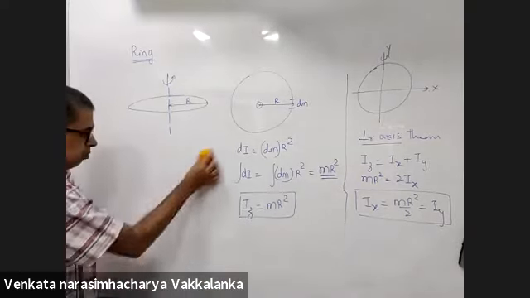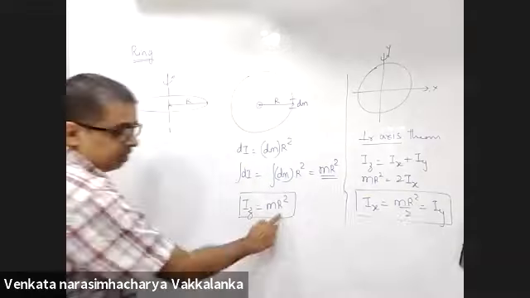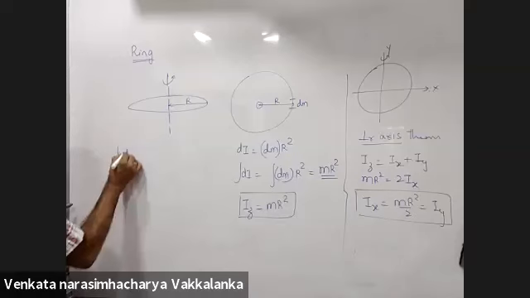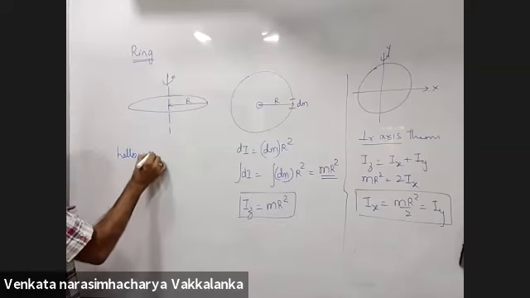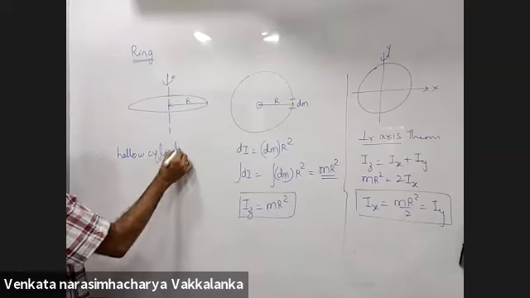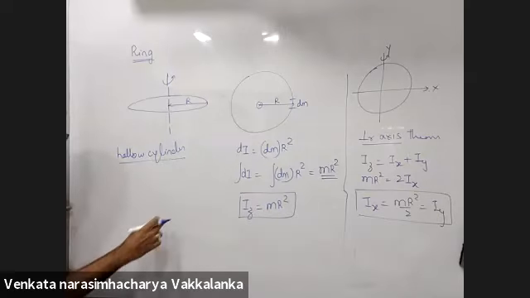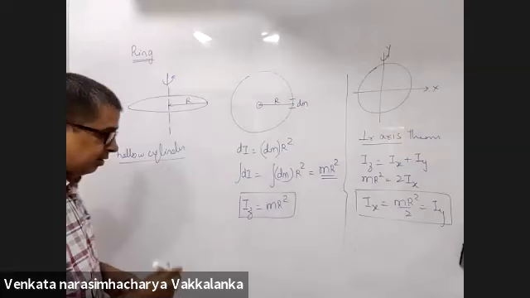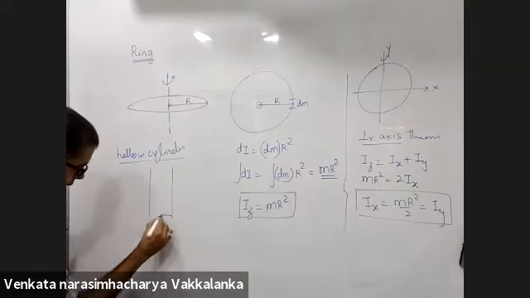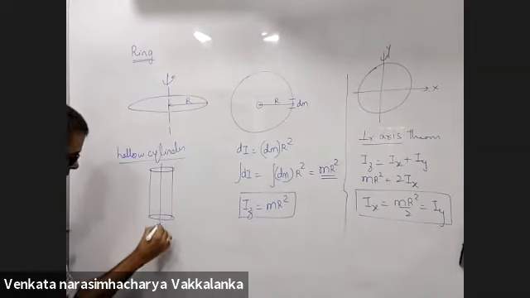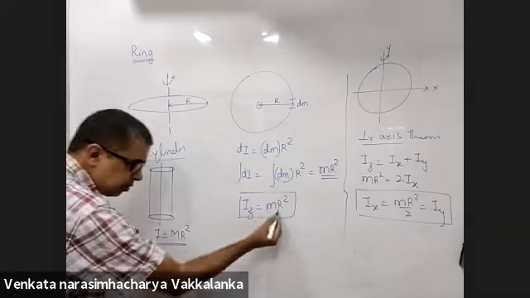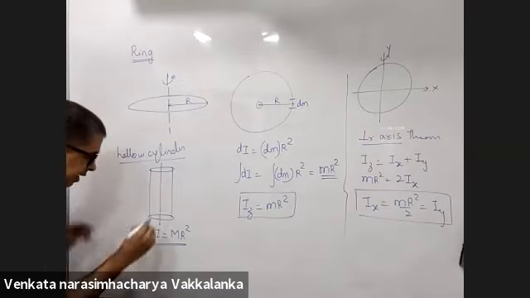Now here one more structure needs to be added with the same formula. Listen carefully. Hollow cylinder. How do you construct a hollow cylinder? You will keep one ring over the other, about an axis. What will the moment of inertia be? Capital MR square. Same formula. How did you get that?